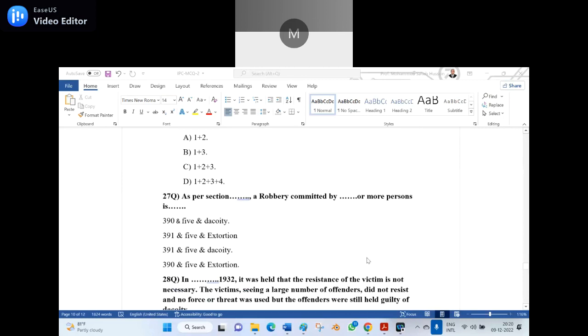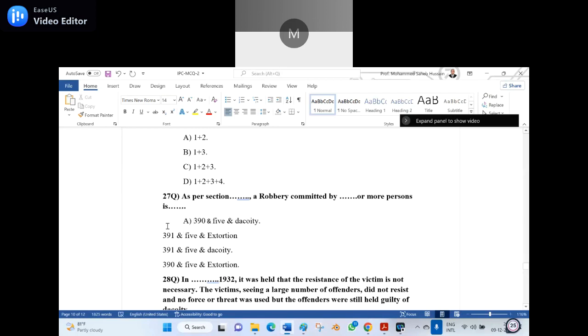So 27th question. As per the section dash, a robbery committed by dash or more persons is dash. So there are three dashes. A, 390 and 5 and dacoity. B, 391 and 5 and extortion. C, 391 and 5 and dacoity. D, 390 and 5 and extortion. Which one is the right answer?